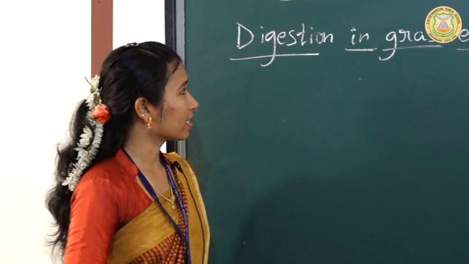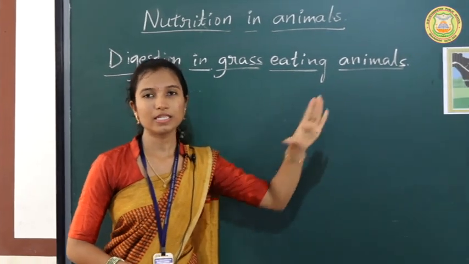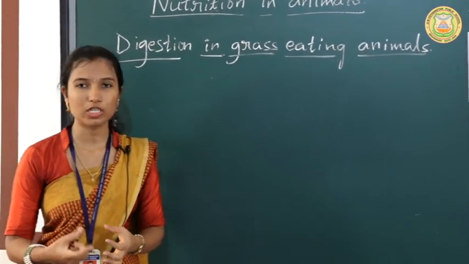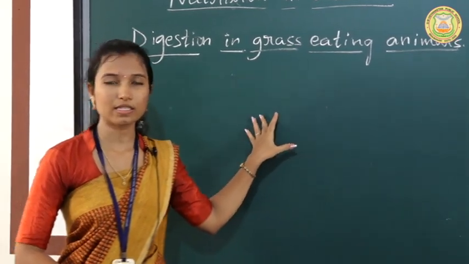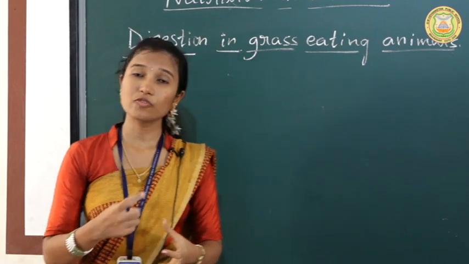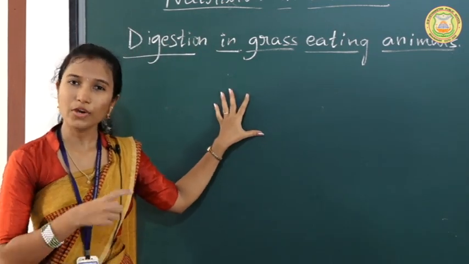Now let us discuss about the digestion in grass eating animals. Grass eating animals are nothing but herbivores like cow, buffaloes, sheep, goat, all these are grass eating animals, and they will show a different kind of digestion. It is not the same as the digestion in humans.